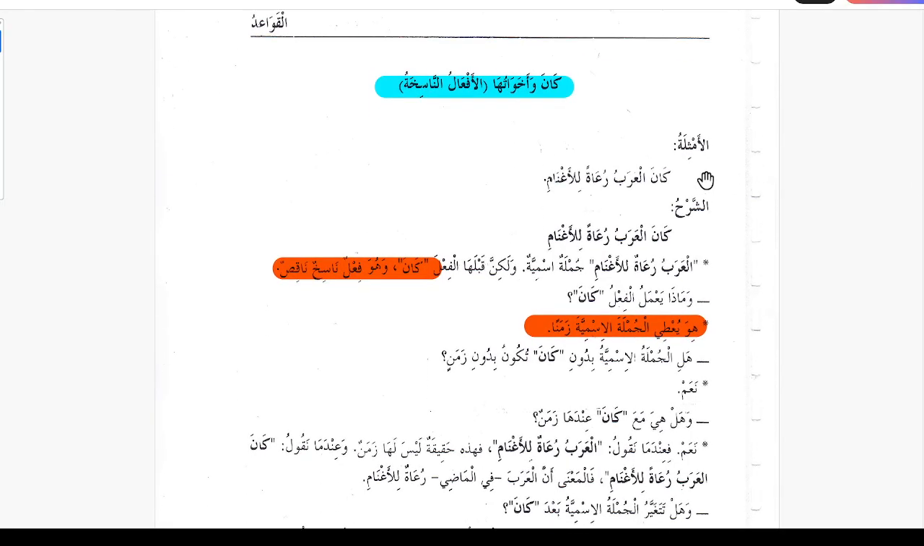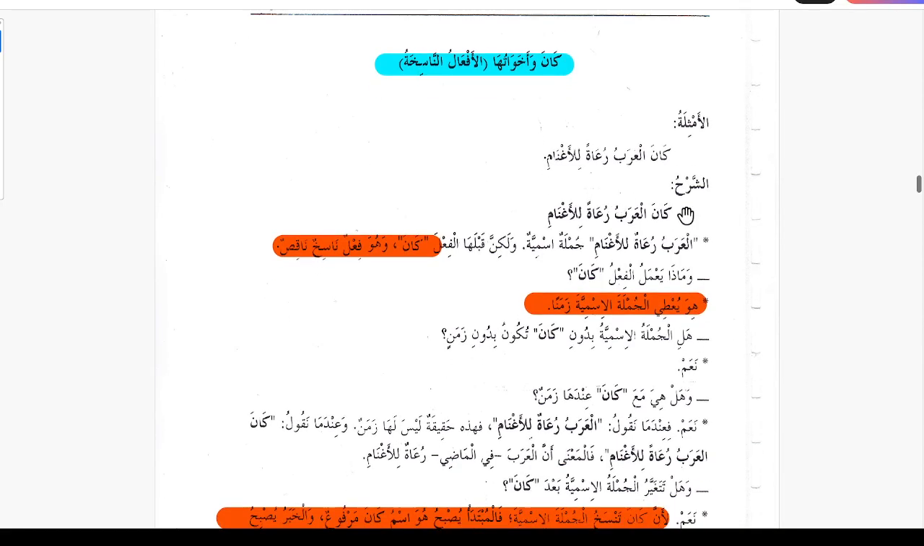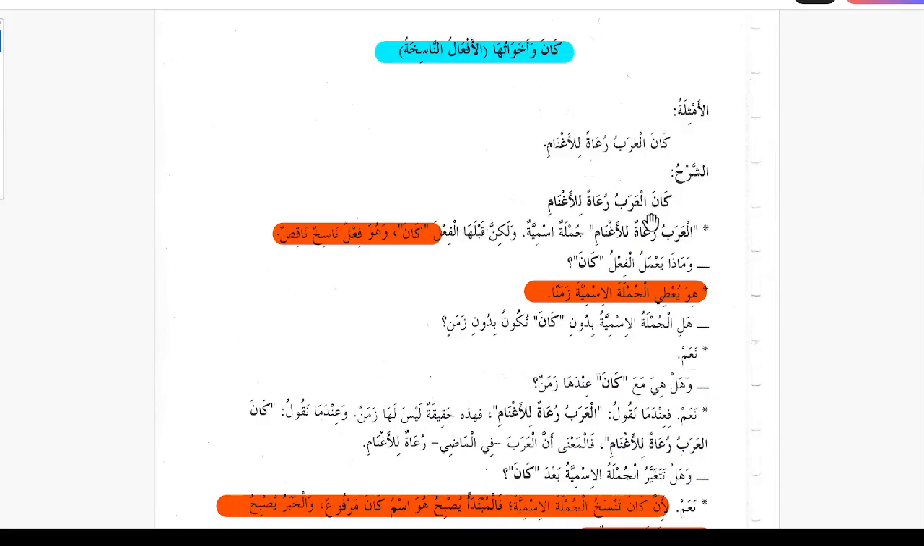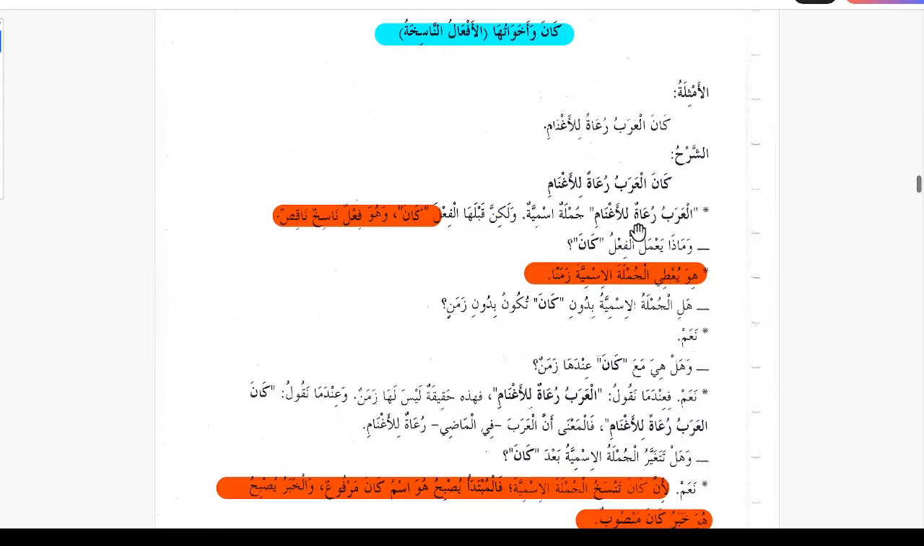Here is an example. Kanal Arabu Ruwatan Lil Aghnami. The Arabs were the shepherds. Asharhu, the explanation. Kanal Arabu Ruwatan Lil Aghnami. So this is the explanation of this sentence. Al Arabu Ruwatun Lil Aghnami. If we remove Kana, then the sentence will change to become Jumla Ismiya, and it will be Al Arabu Ruwatun Lil Aghnami.